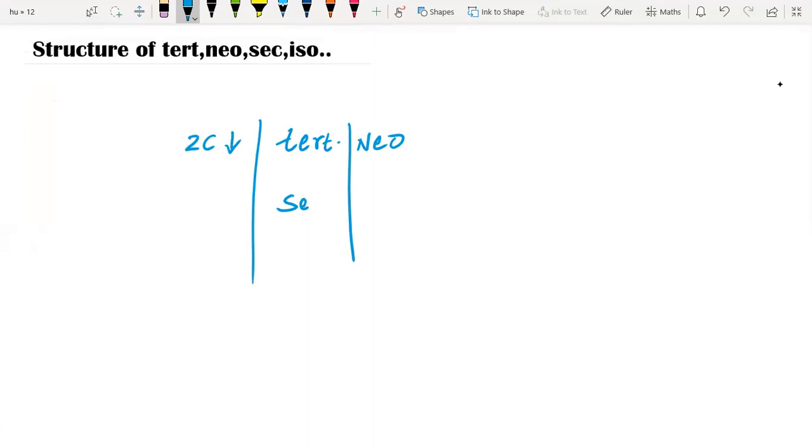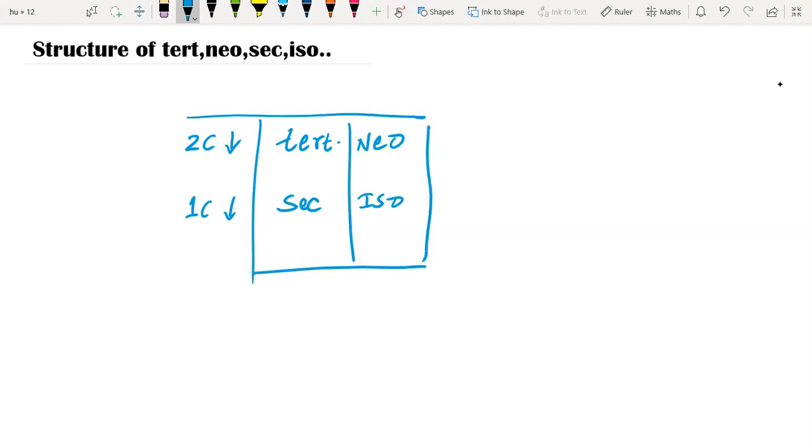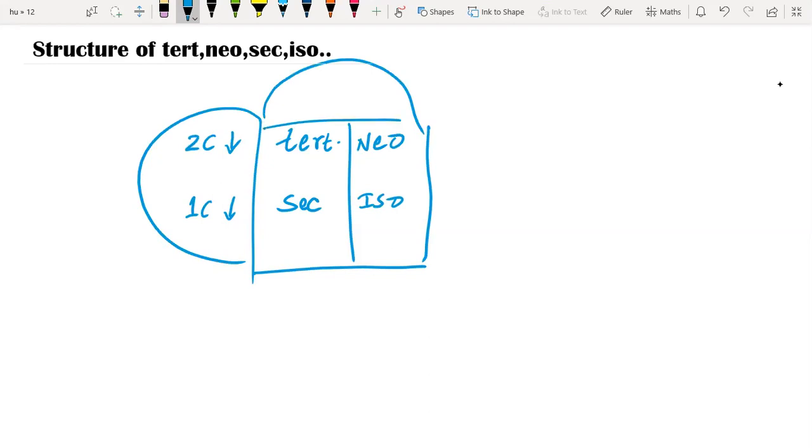And the other is secondary and iso. Here 1 carbon less. Okay, say if I'll do this structure, so it is like this, and here we have this way.